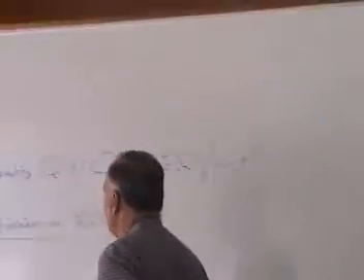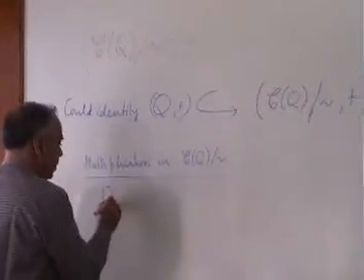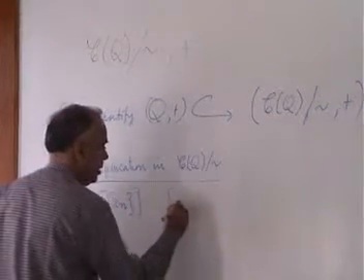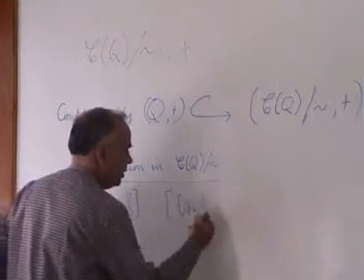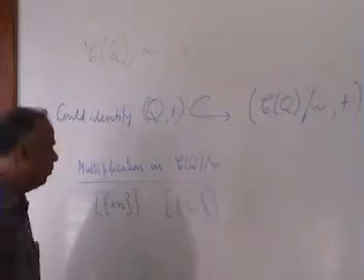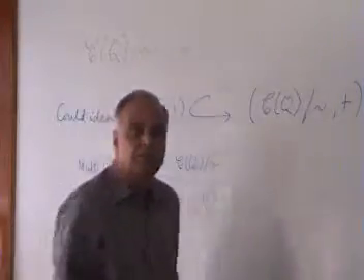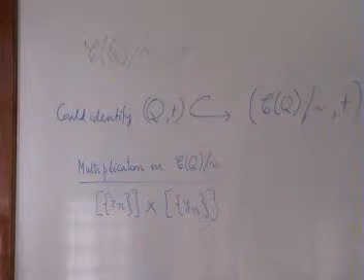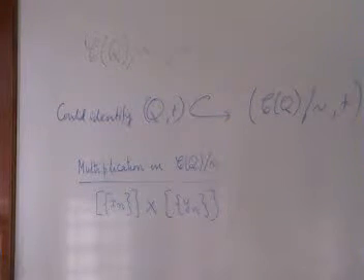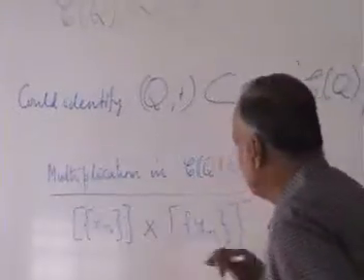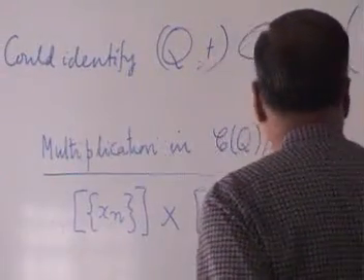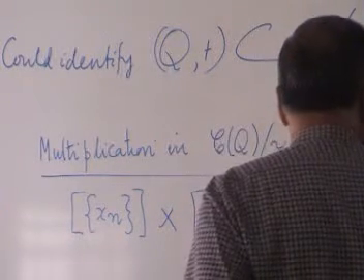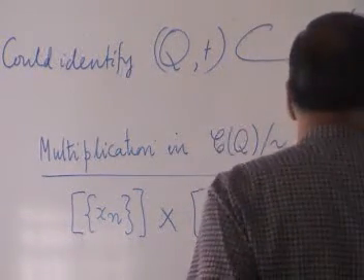We have two equivalence classes, and another equivalence class, both in here. We would like to define what is multiplication of two equivalence classes. As I said last time, a natural way is to bring down all this problem to the representatives. So we will just simply multiply the two Cauchy sequences and then take the equivalence class.